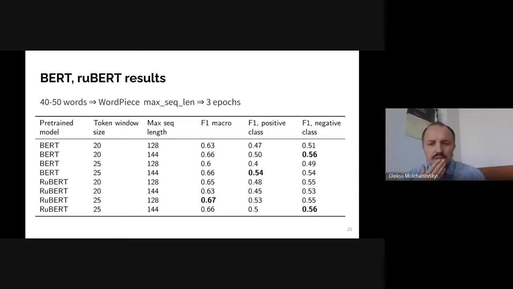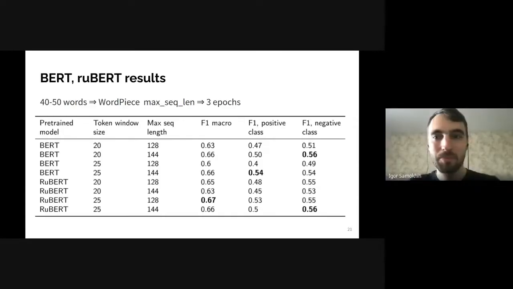And also, what do you think if we try to create some kind of RuBERT specifically for the Ukrainian language, pre-trained on Ukrainian Wikipedia, let's say? Will it improve the results? Well, we should try. It's possible.